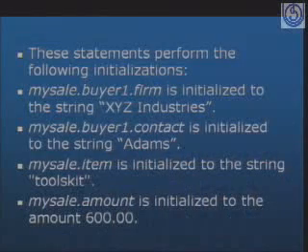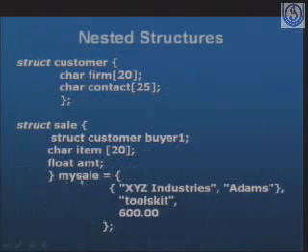For the ordinary structures it is the direct way, wherein I can use the dot operator. For the nested structure I have to use the dot operator repeatedly. For the first thing I have to use one single dot, and for the substructure I have to use the next dot. So these statements perform the following initializations. My sale dot buyer 1 dot firm. Look here, my sale is the structure variable for the sales structure, wherein customer is one of the members and customer is once again a structure. So what I have to write is my sale dot buyer 1 dot firm.